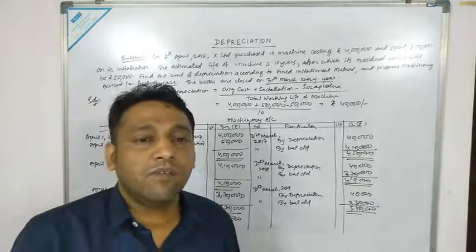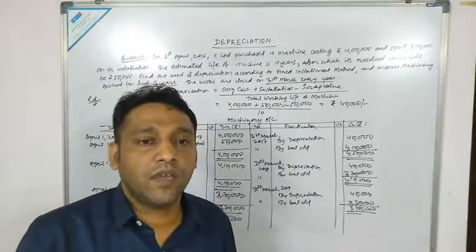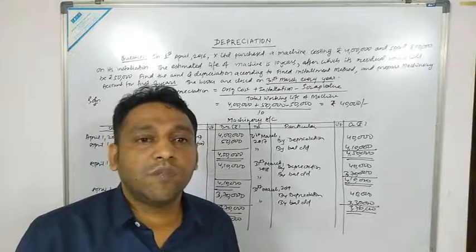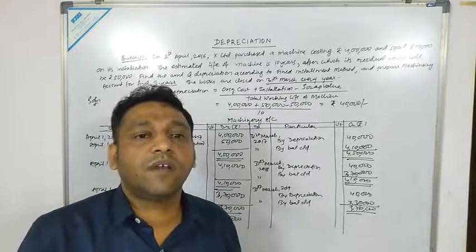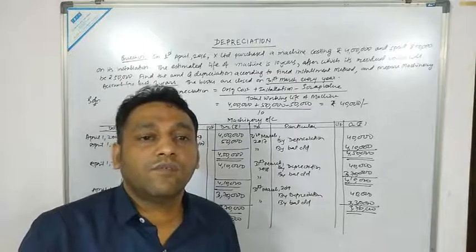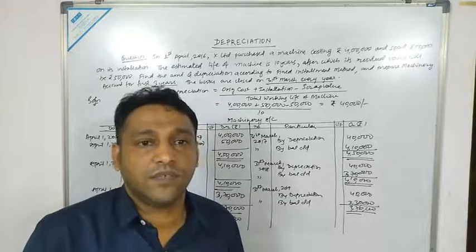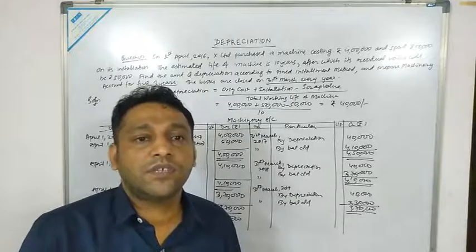Sometimes more than one machinery is given. For that, and if a machine is sold, we are required to calculate working notes for the calculation of profit or loss on sale of fixed assets. Okay, so that's all for today.